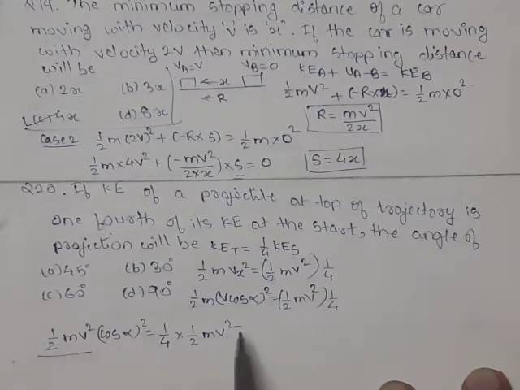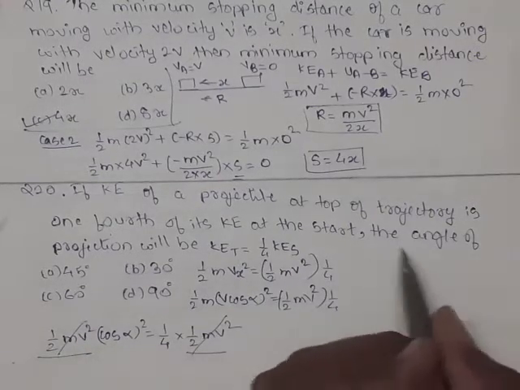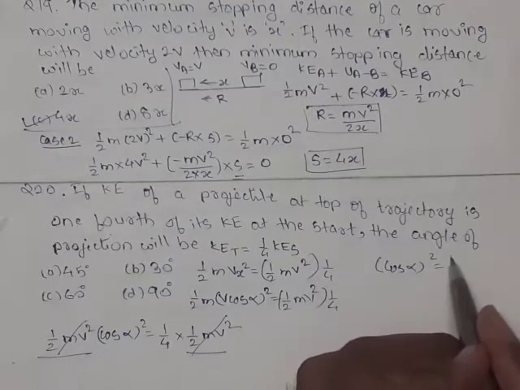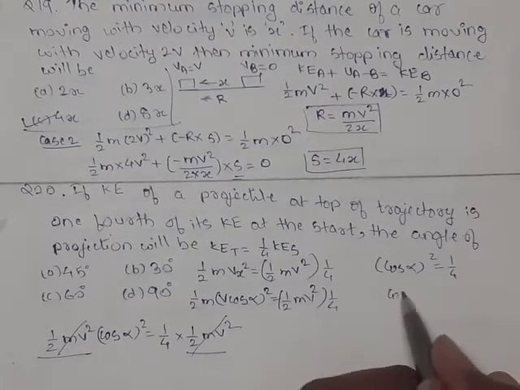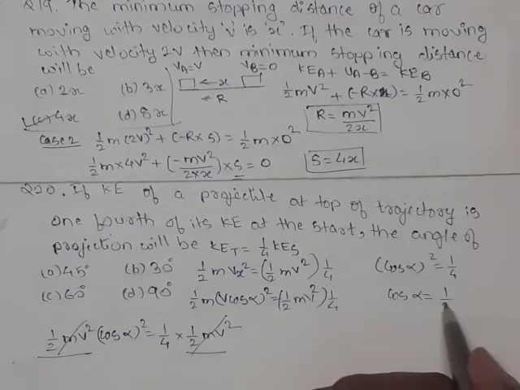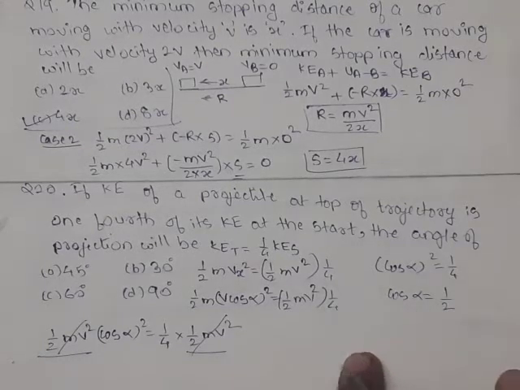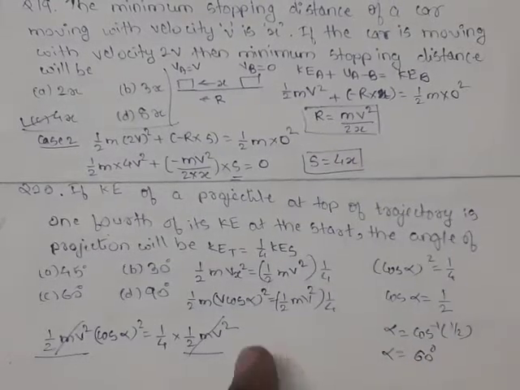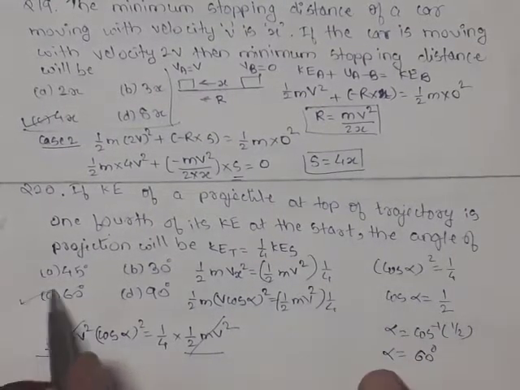So the 1/2 m v squared on both sides gets cancelled. Now finally we have (cos alpha) squared equal to 1 upon 4. Taking square root, cos alpha is 1 by 2. So alpha is cos inverse 1 by 2, which comes to be 60 degrees. So out of the 4 options, option C is correct.